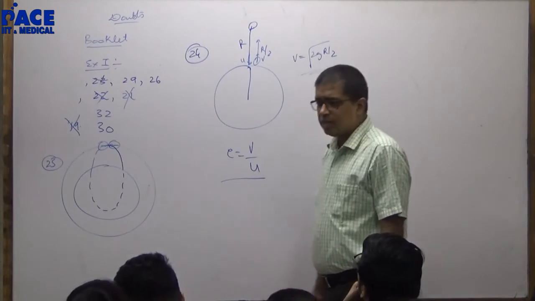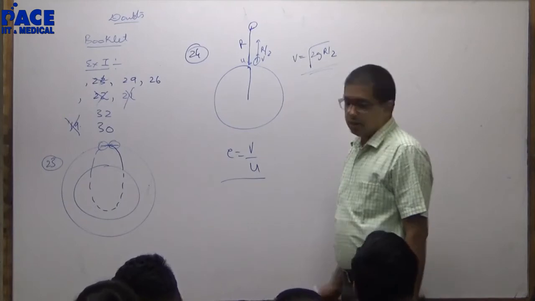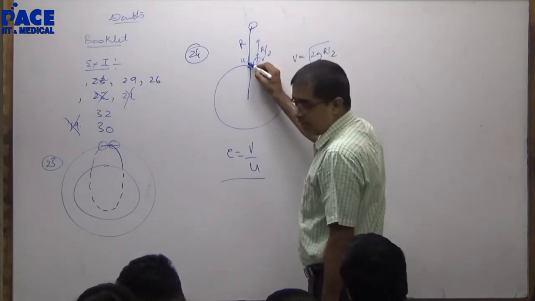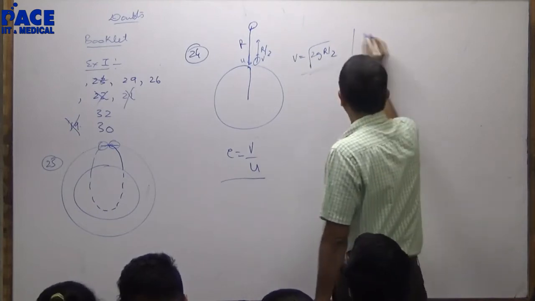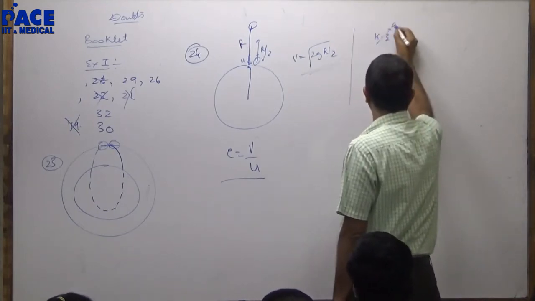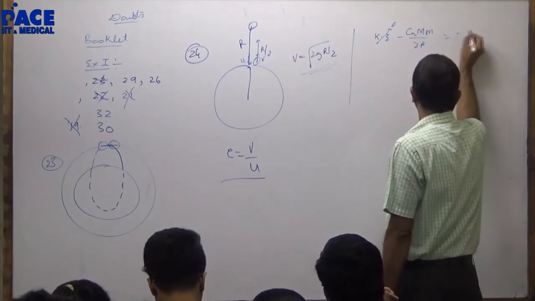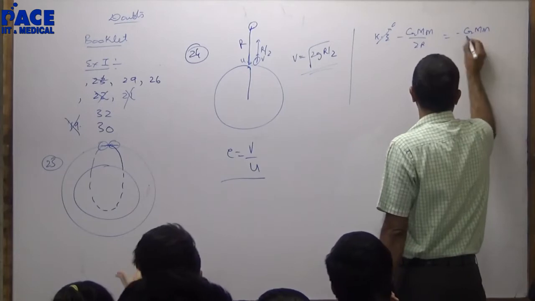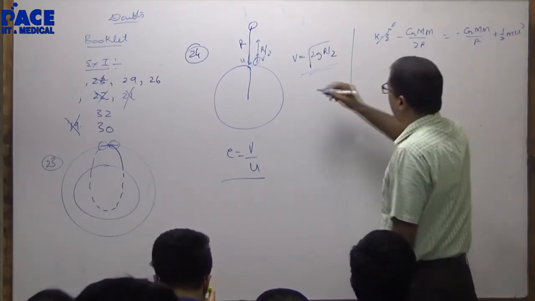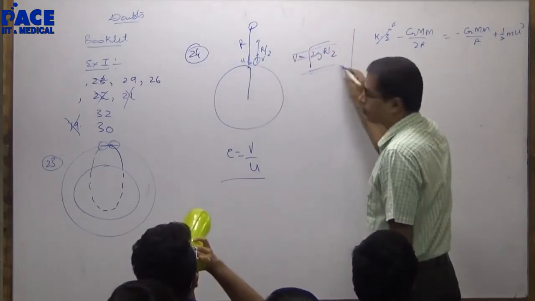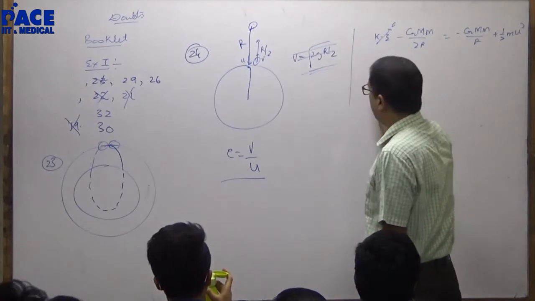You can conserve energy. Right? Can I conserve energy? I know initial energy, final energy. Please find out u. Initial energy, kinetic energy will be 0. Minus G capital M small m by 2r. Minus G capital M small m by r. Plus half m u square. I will get the first velocity. Now find out V. How will I find out V?